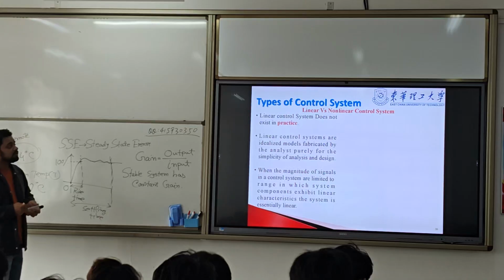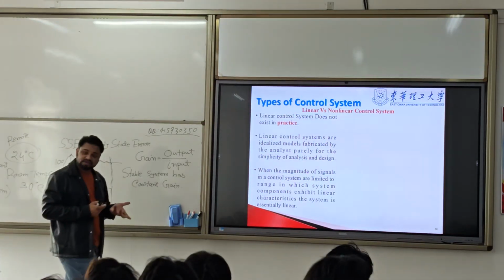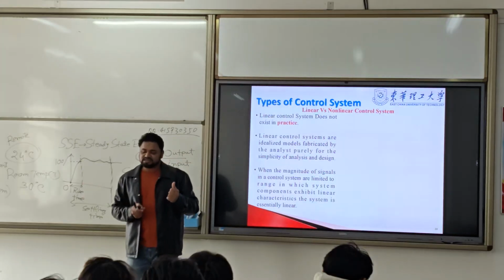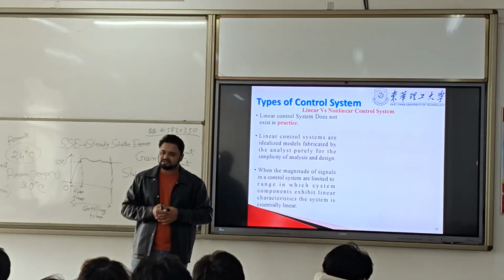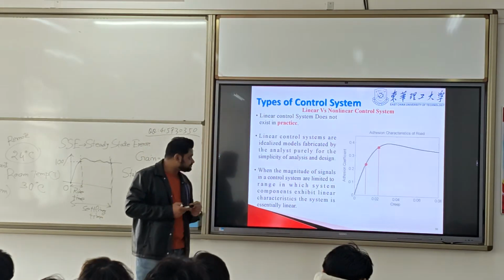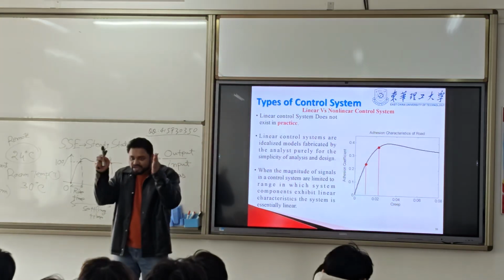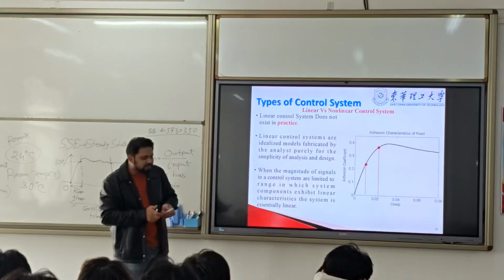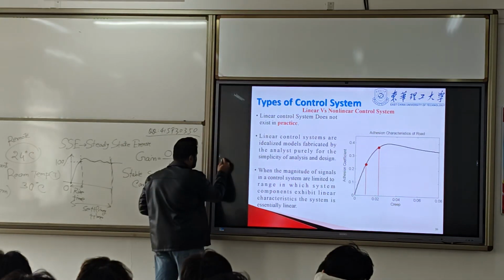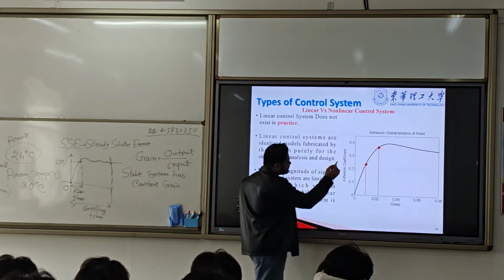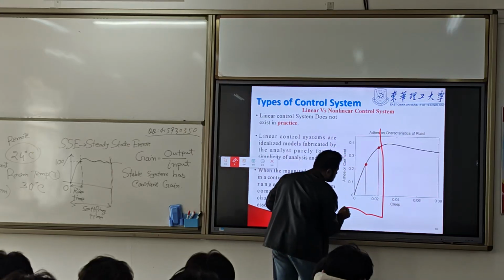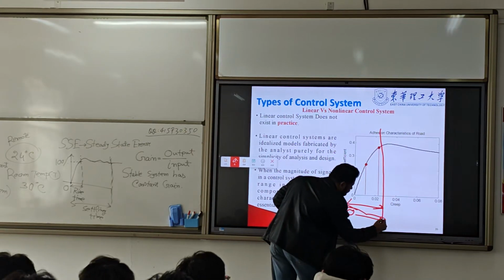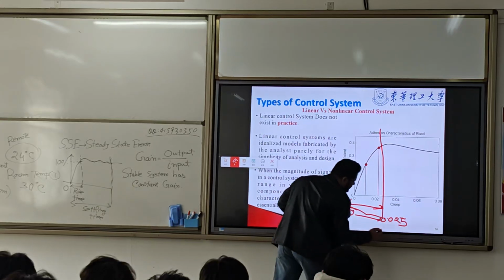So here we need to design a system that is linear, but we can see that a linear system does not exist in practice. So what do we do? We fix the range of the system. We fix the range of the input. Suppose here we fix the range from 0 to 0.025, like that.